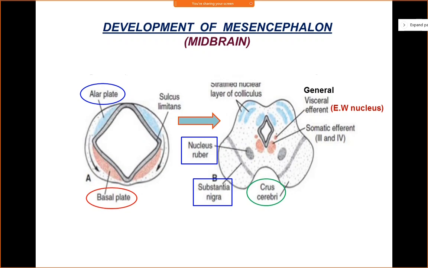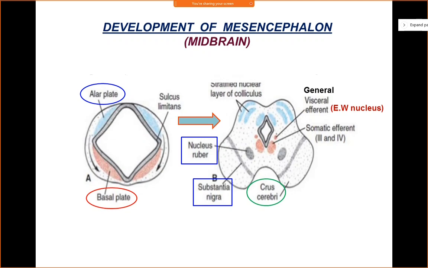So if you take a transverse section of the midbrain, you'll see that the colliculi have a stratified layer appearance. This stratified appearance of the colliculus is because of the series of waves of migration of the neuroblasts from the neuroepithelial layer into the overlying white marginal layer. So I hope this is clear. That's why it gives a stratified look, right?